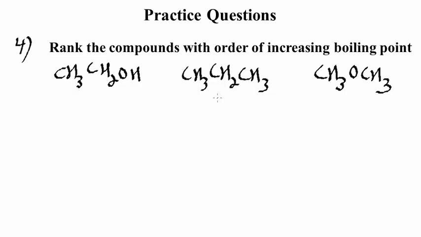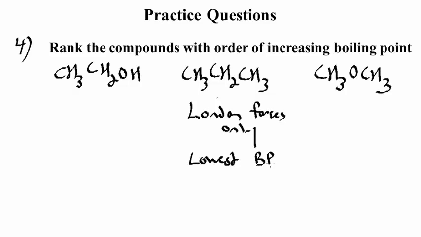Remember, stronger intermolecular forces result in higher boiling points. Propane in the middle has only London forces, so it's going to have the lowest boiling point. Methyl ether on the right-hand side has London forces and dipole-dipole forces due to the polar carbon-oxygen bonds. Therefore, methyl ether is going to have a higher boiling point than propane.